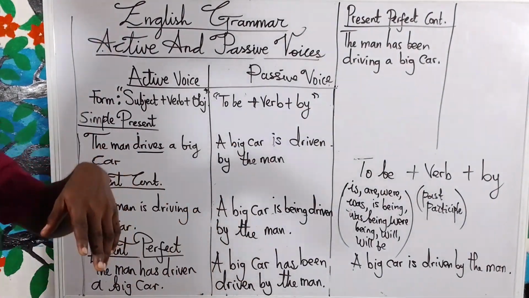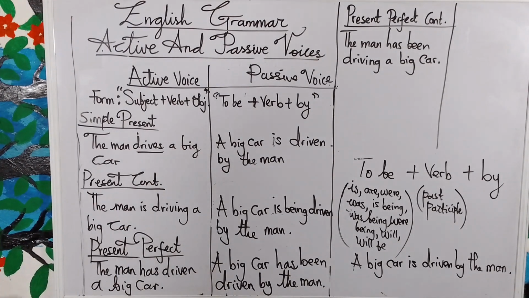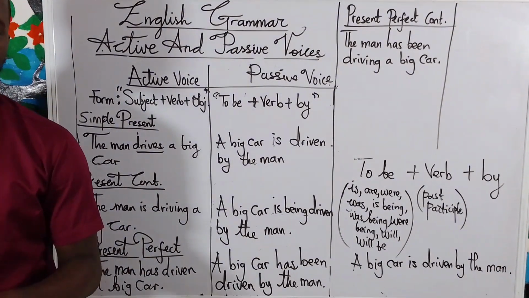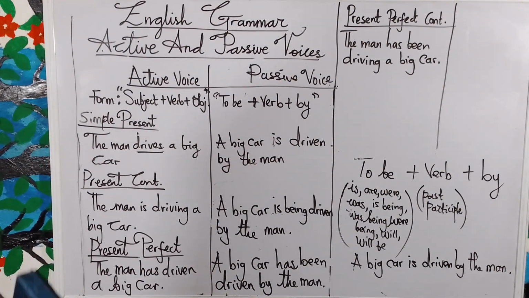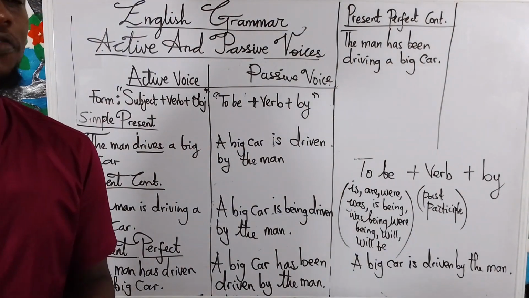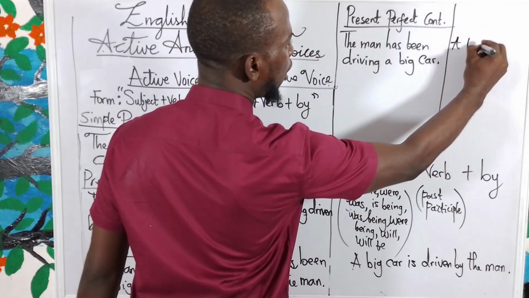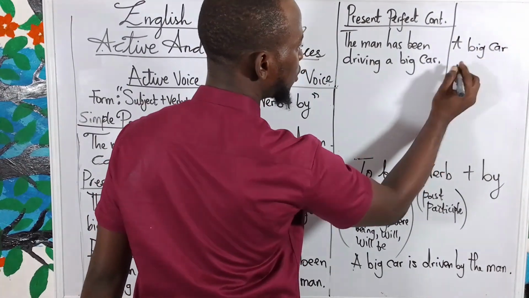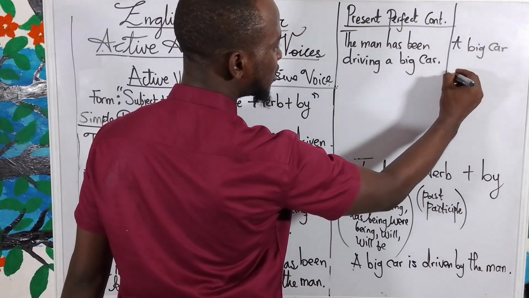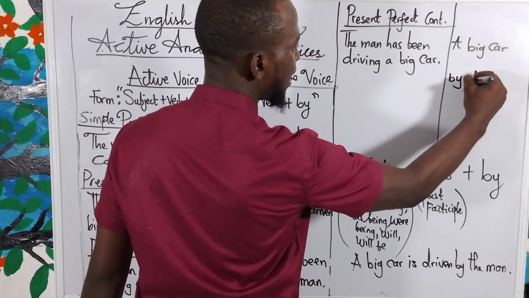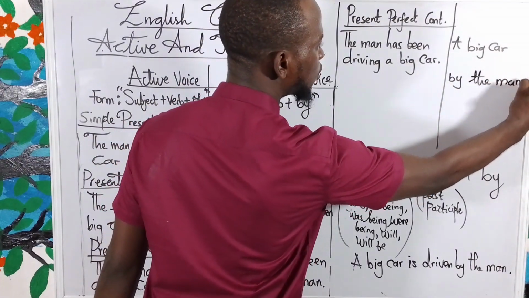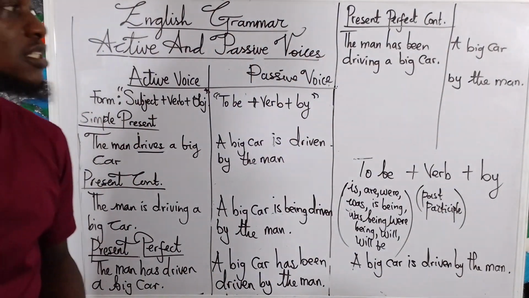But in order to avoid awkward sentence construction, you have to omit it. For example, let's talk about the noun phrase. Now let's write it down: a big car. Now let's omit this verb. Now let's write by, is done by this man, the man. Now, how do you know what's going to be the verb form there?